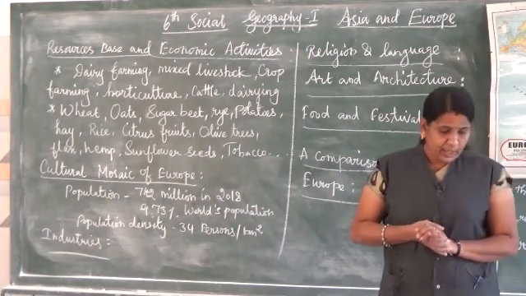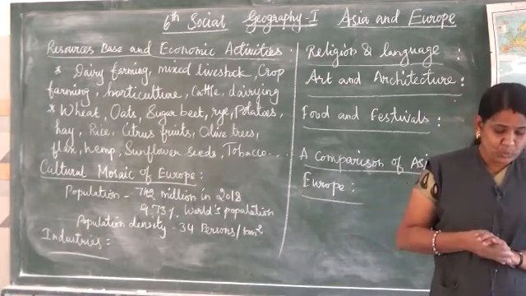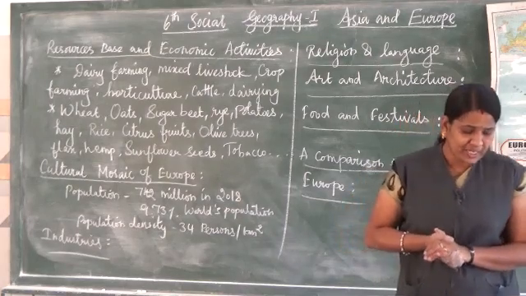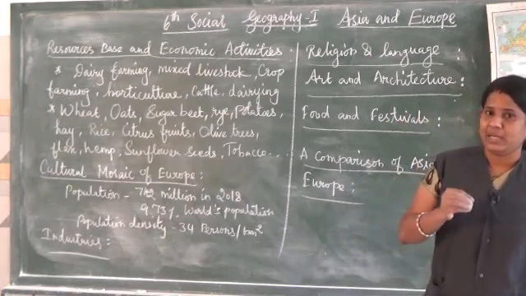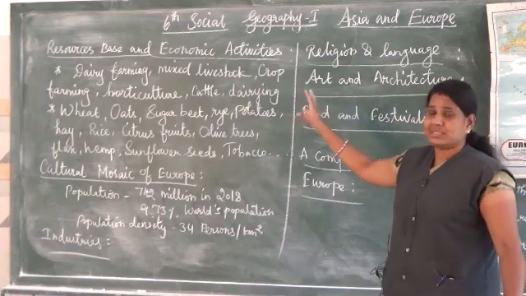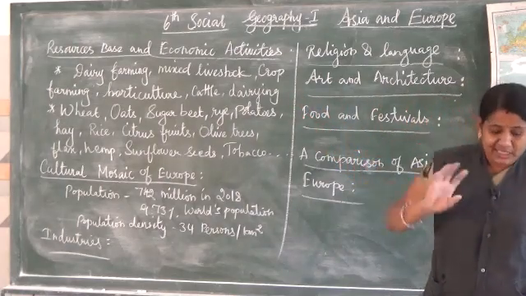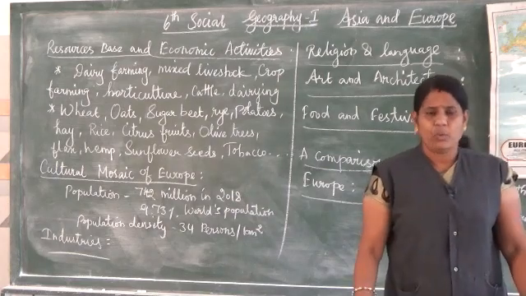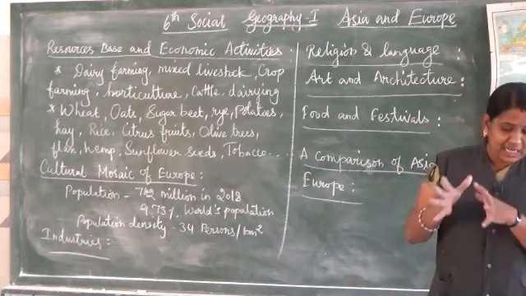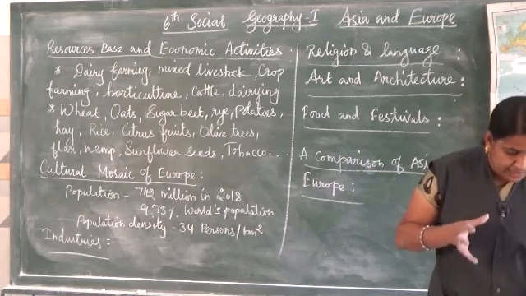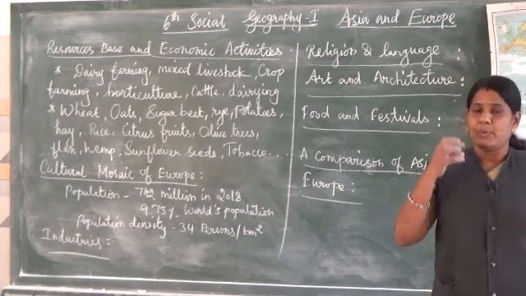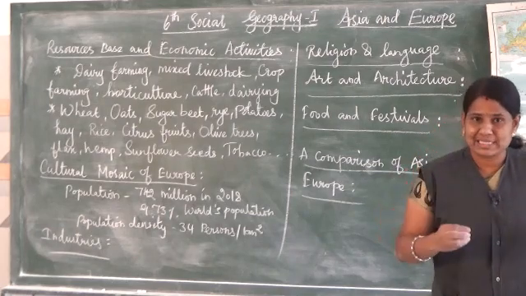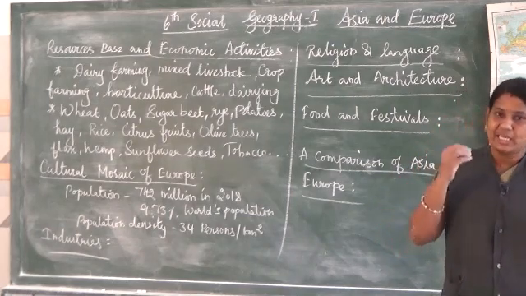The next, viticulture is mostly practiced in Italy, France and Germany. What is viticulture? That means the cultivation of grape vines. Where they cultivate grape vines, that's called viticulture.